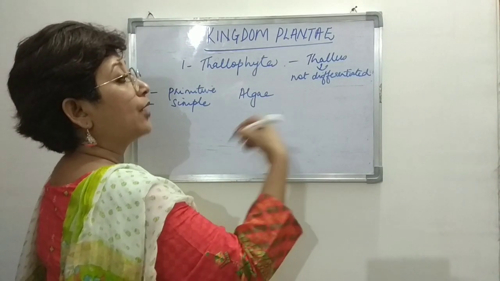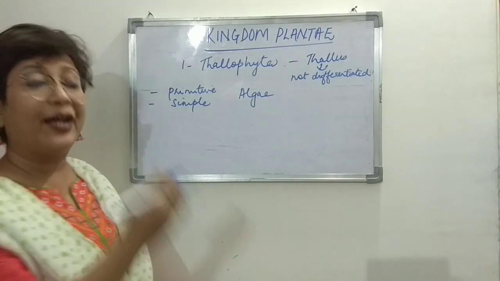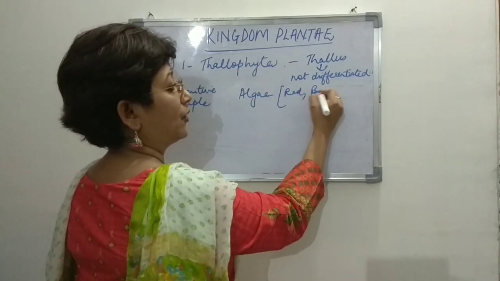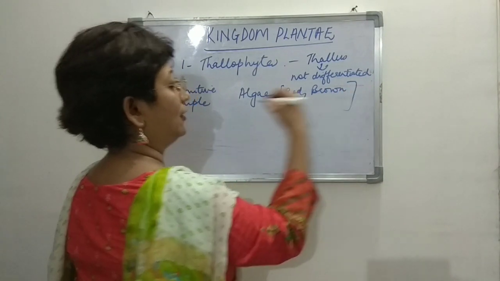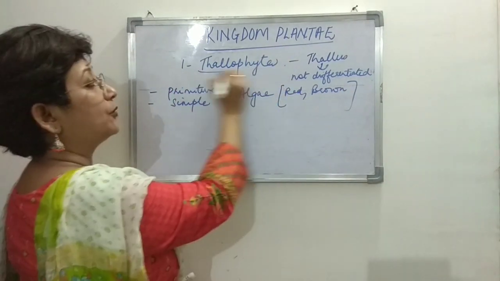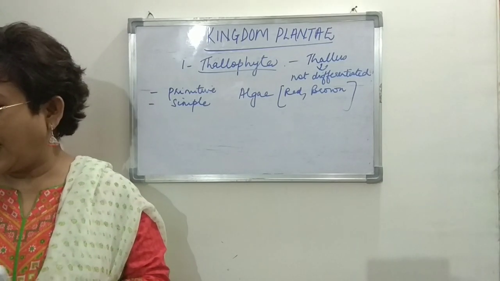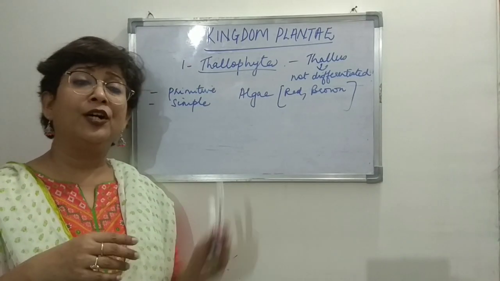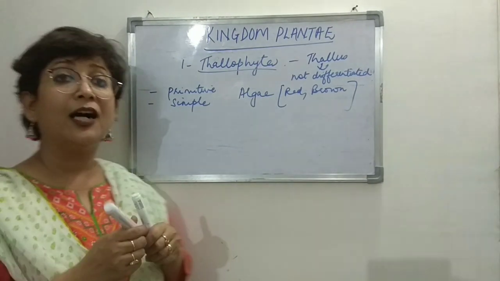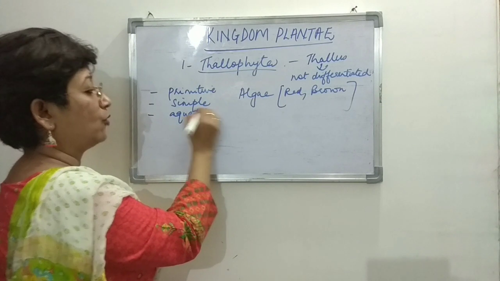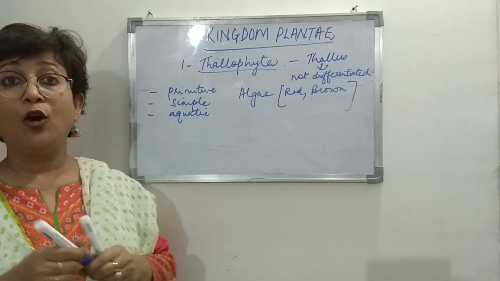So we have brown algae, we have red algae; all these different types of algae come under this group, Thallophyta, with simple body designs. And the majority of these algae are aquatic, which means they are found in water.